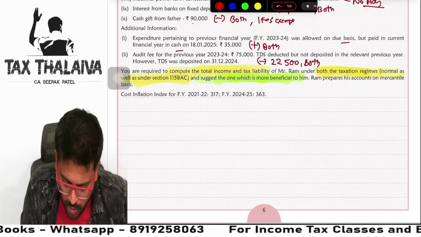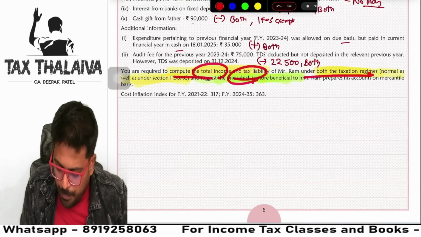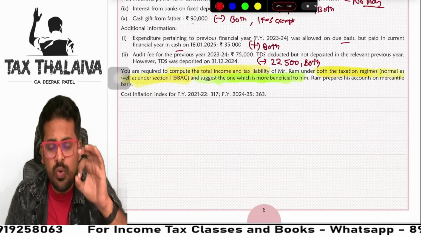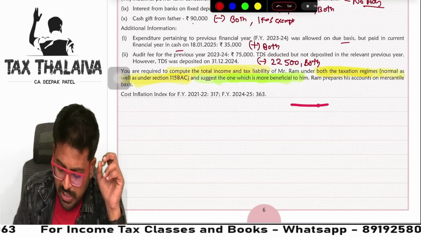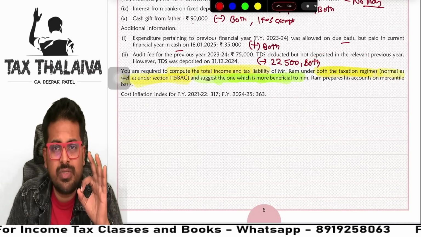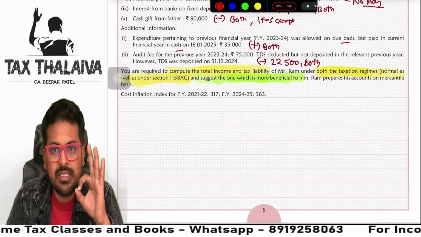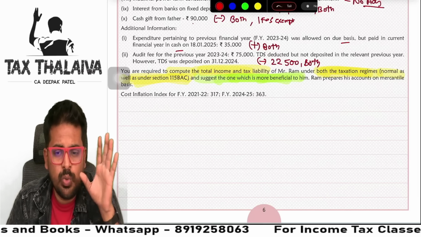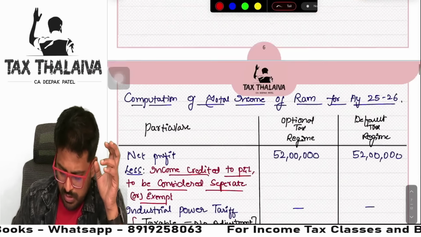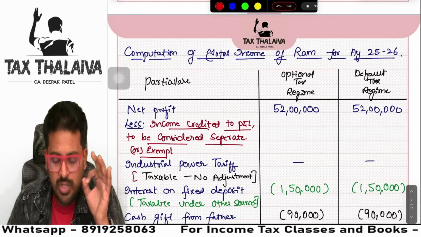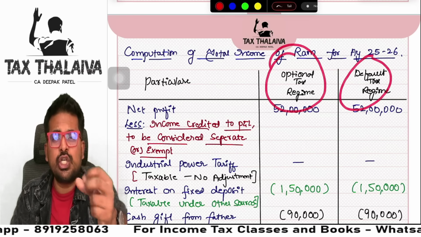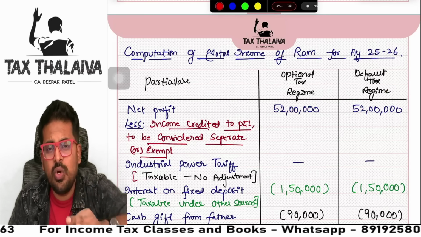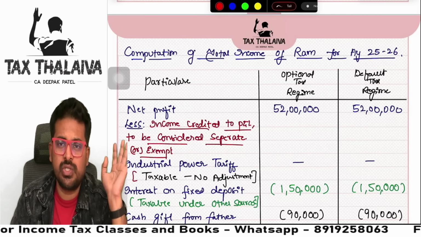Guys, you are required to compute total income and tax liability under both the tax regimes. Now I will give you one shortcut method, guys. A lot of times this model is asked, both the tax regimes, very, very important. How to solve, sir? Do we have to prepare two formats, sir? No, very easy model I'll give you. See, this model is the best model. Both the tax regimes in one shot you will do it, guys. Try this. I'm telling you, in the best time possible you will finish this question.